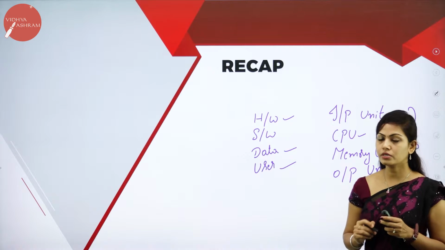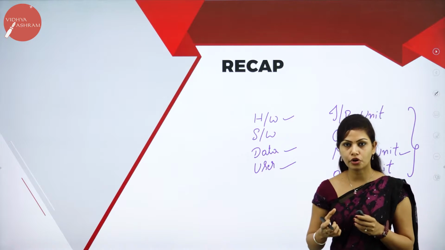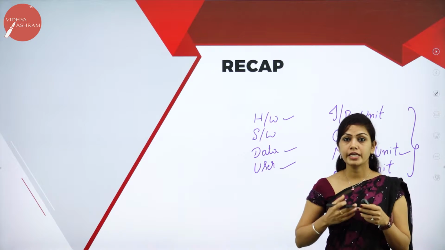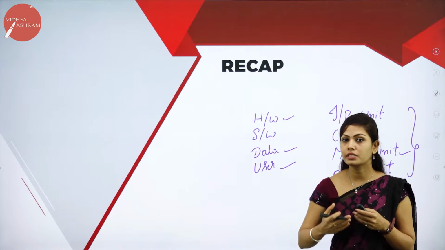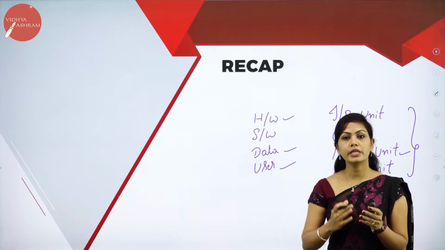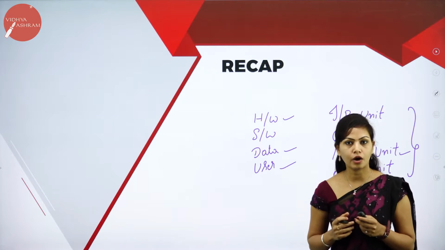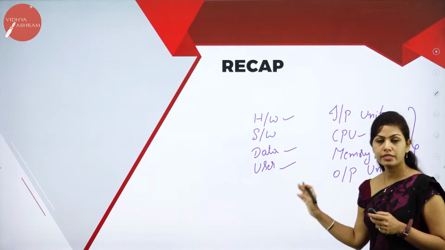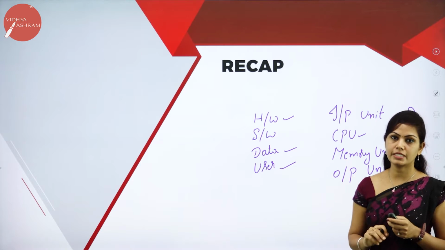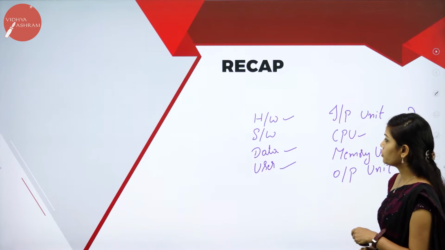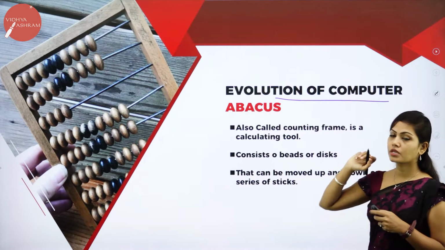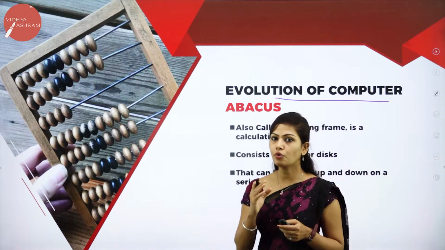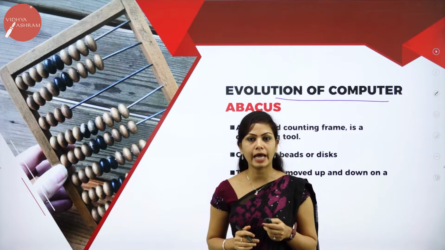How do computers work? Computers accept raw data as input and it is stored in memory, and the CPU processes the data and gives meaningful information called output. So, these are the things we studied in my previous session. Today I am going to discuss the evolution of computers, how computers and programming languages evolved in history.